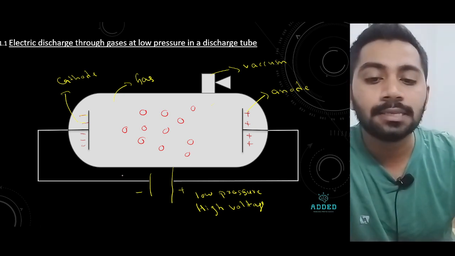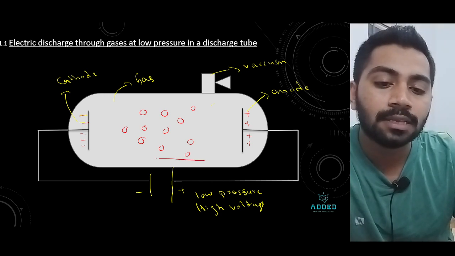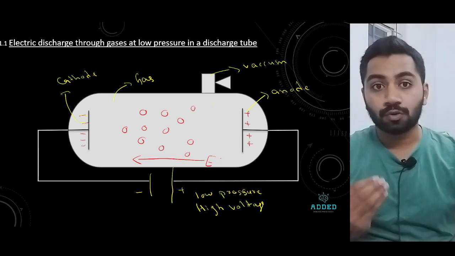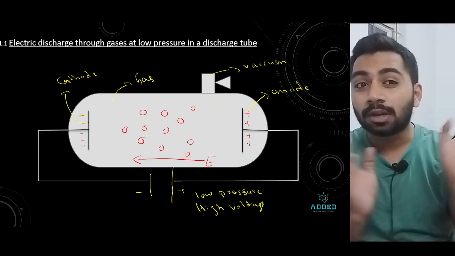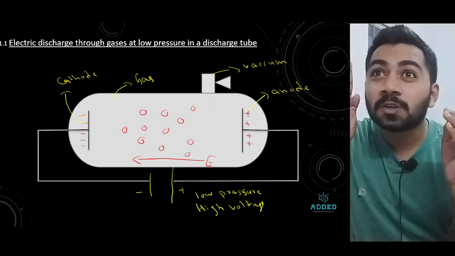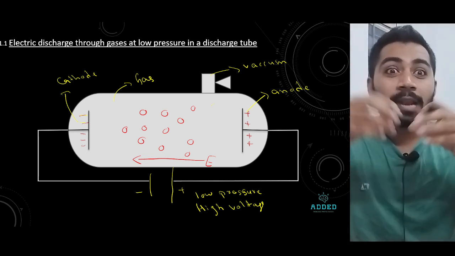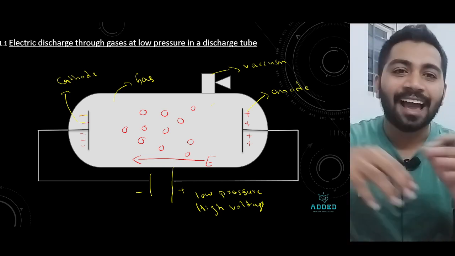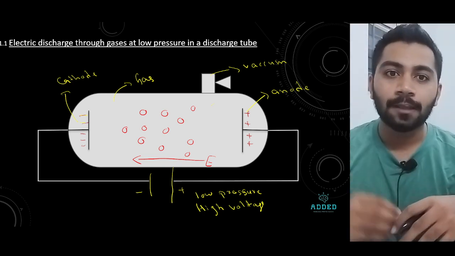First thing that happens is the electric field travels from this side to this side. Electric field travels from positive to negative. In the first chapter, electricity, you studied the basic unit of electricity. Electric field lines come outside the positive and go to the negative, reaching the negative and ending there, or else they will end at infinity.